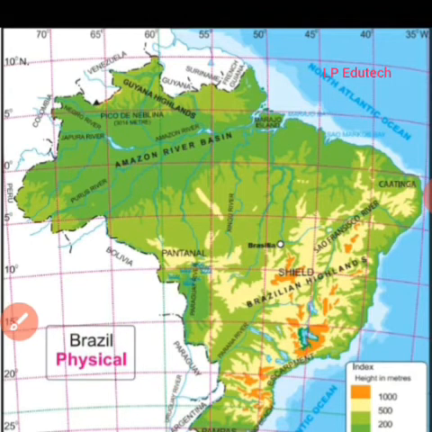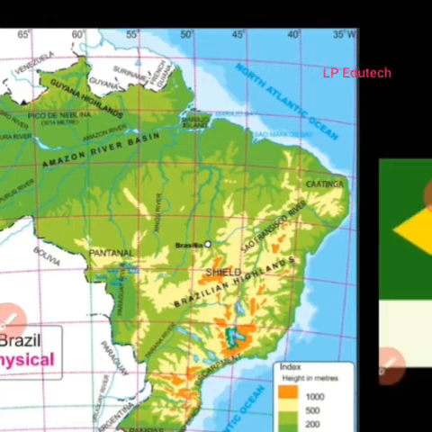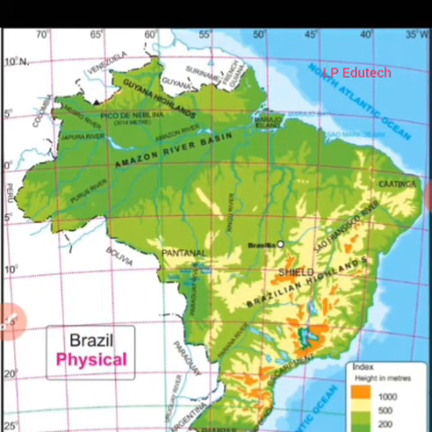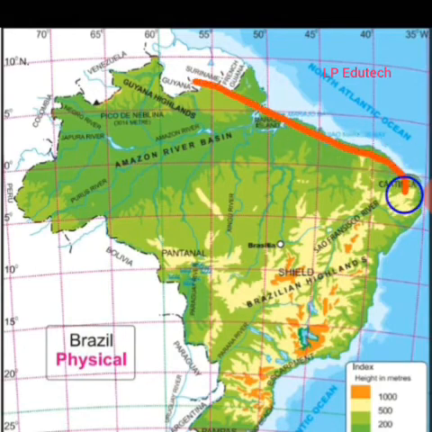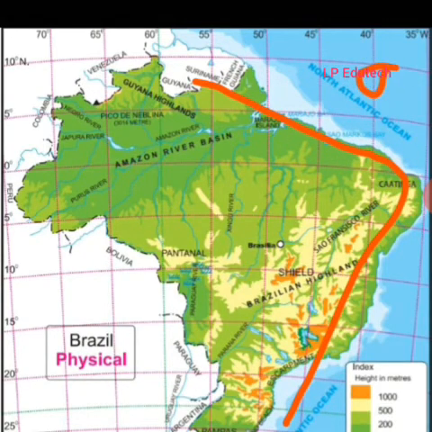Now next we are going to start with the islands. As we know, in India we have two main island groups, Andaman and Nicobar, and Lakshadweep. Similarly in Brazil we can find islands. Besides the mainland, some islands are also included in Brazil. They can be classified into coastal islands, which are on the coast, and marine islands, which are remotely located among the sea.